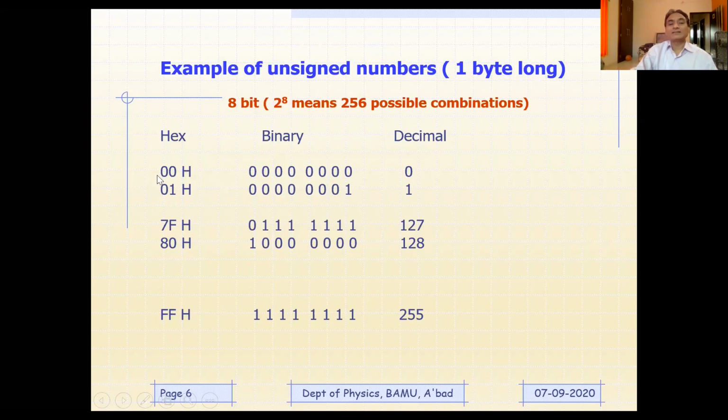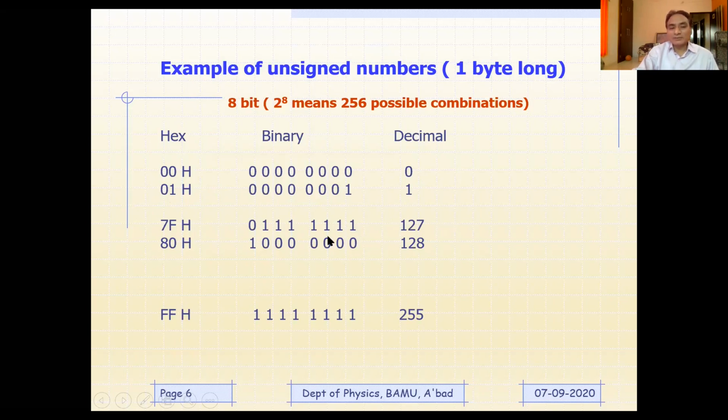You can see here that 00 is a hex number, and its binary equivalent is 00000000, and the decimal equivalent is 0. Similarly, 01 in hex has its binary equivalent and decimal equivalent. If you keep on adding one by one, you will reach 7F, which is 01111111 in binary. This is equivalent to 127.